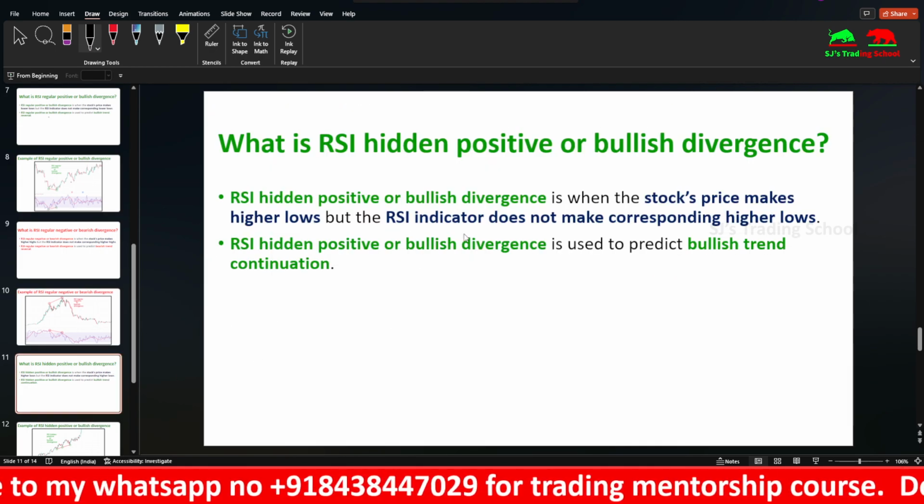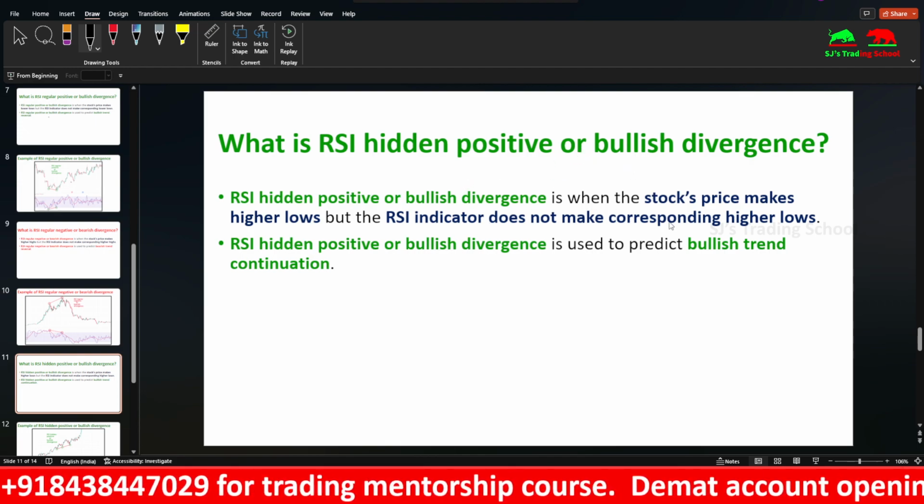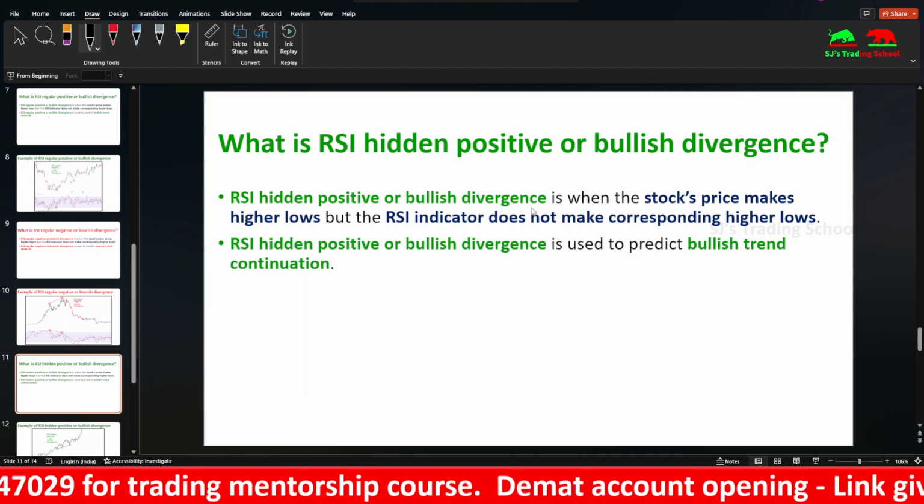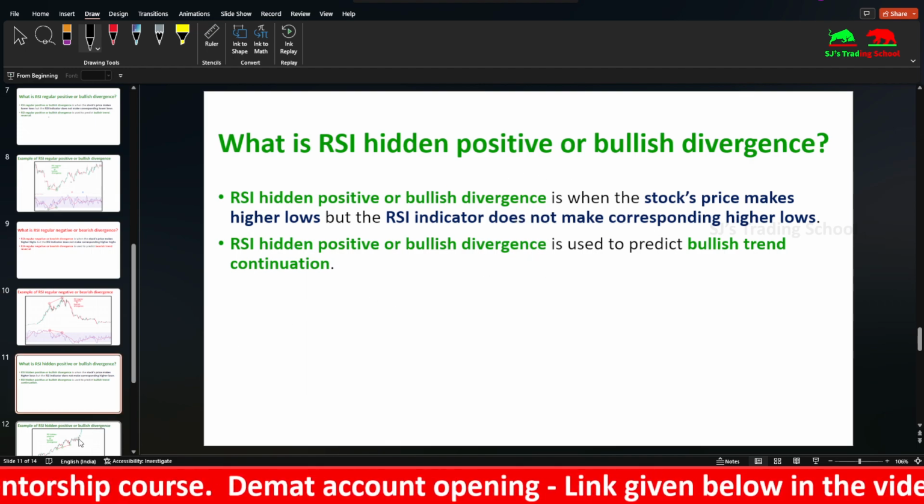So next comes the hidden divergence. Hidden bullish divergence, or hidden positive divergence. The stock price makes higher lows, but the RSI does not make higher lows. This is used to predict the bullish trend continuation.